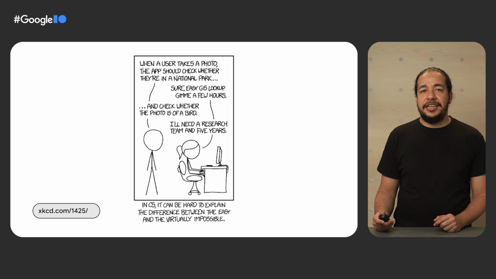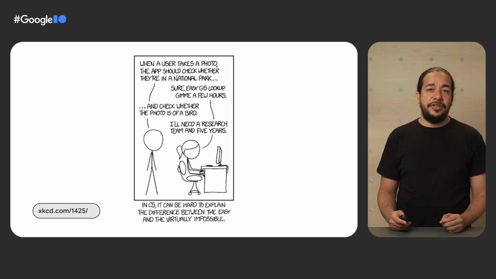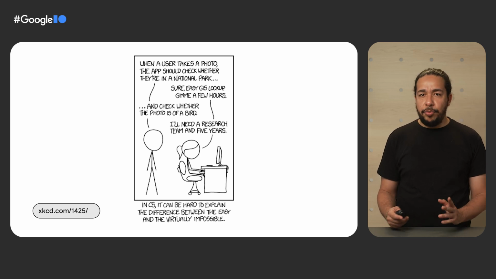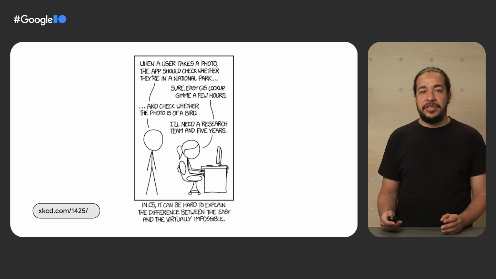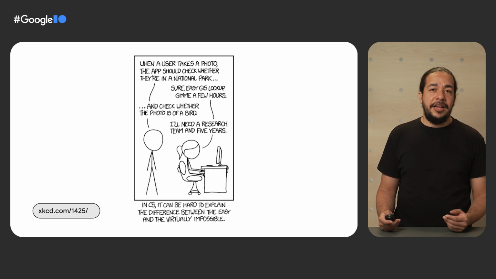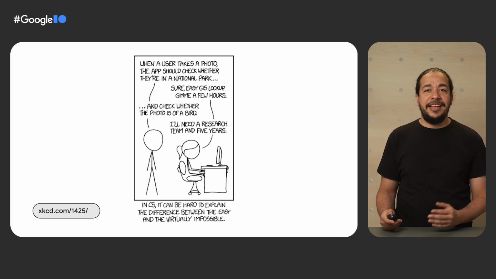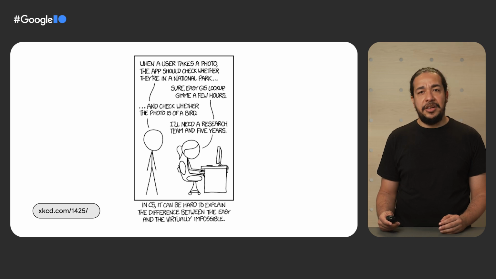This is an XKCD cartoon from 2014, and it made a very good point at that time. From a developer point of view, using a GPS location is a common use case, and with that information, you can find where a picture was taken without too much work. But finding birds in a photo is a computer vision problem, and at that time, it was really hard to do it. Five years, I would say they were correct.